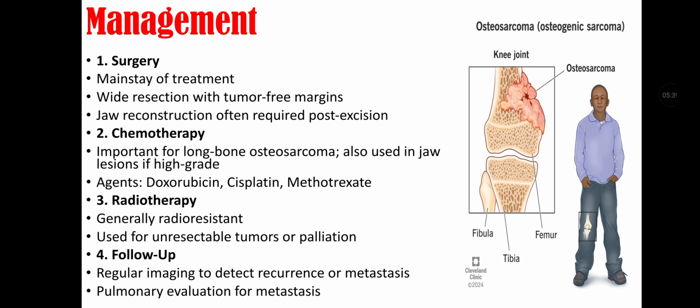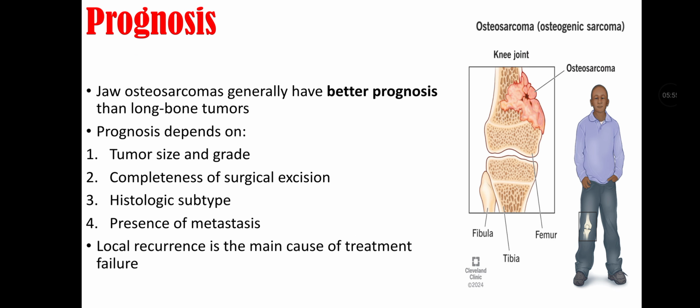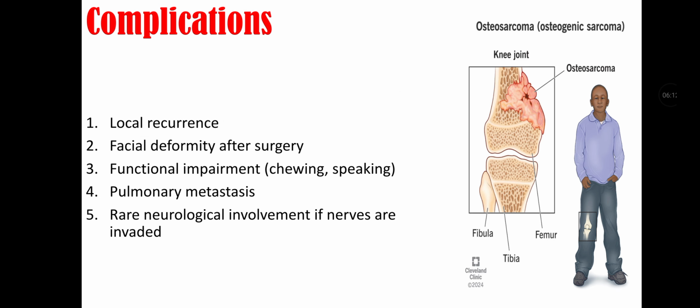Then we can do radiotherapy, that is generally radioresistant. It is used for unresectable tumors or palliation. Fourth, we do follow up, that is regular imaging to detect recurrence or metastasis. Pulmonary evaluation of metastasis is also done. Prognosis of osteosarcoma. Jaw osteosarcoma generally has better prognosis than long bone tumors. Prognosis depends on tumor size and grade, completeness of surgical excision, histological subtypes, and presence of metastasis. Local recurrence is the main cause of treatment failure.